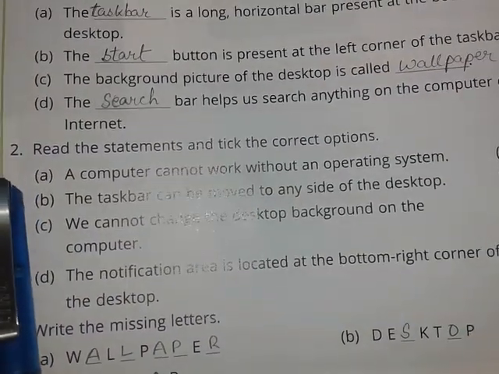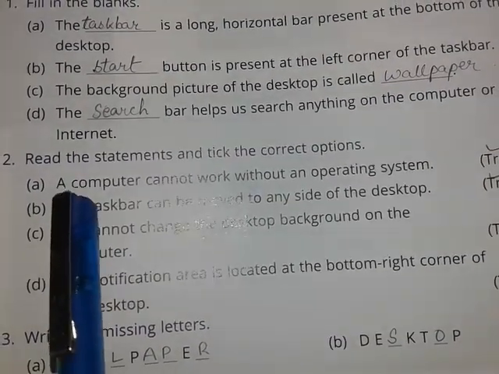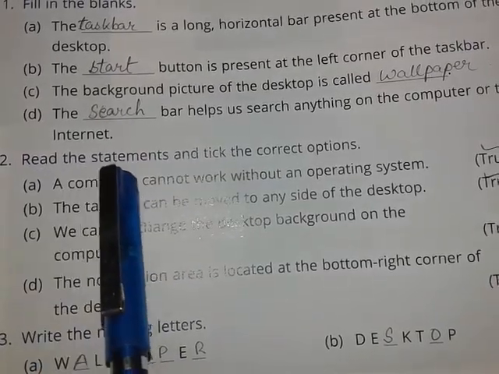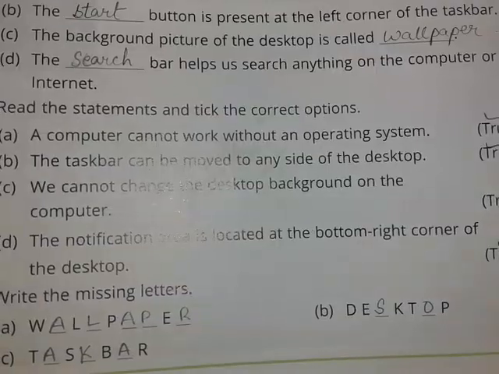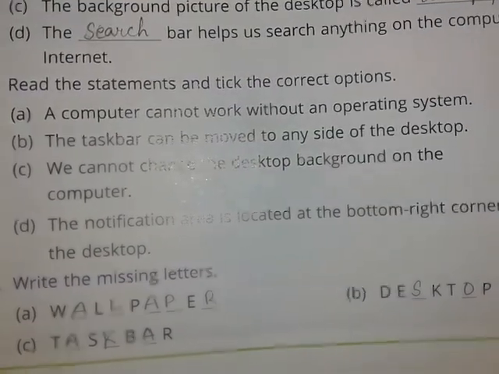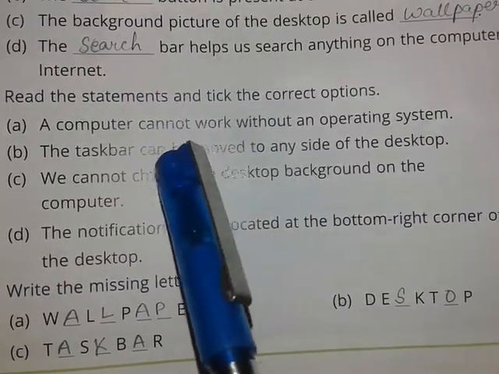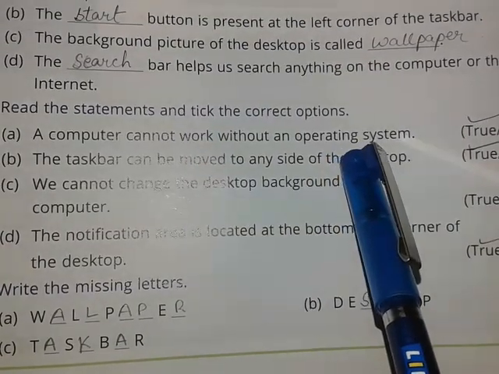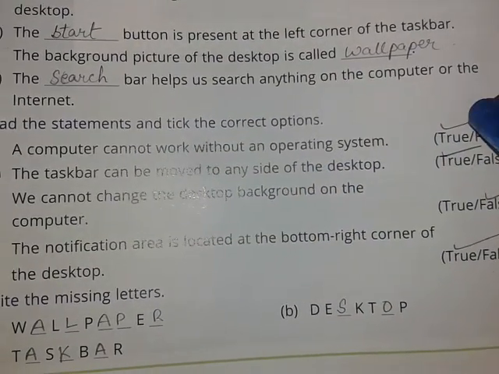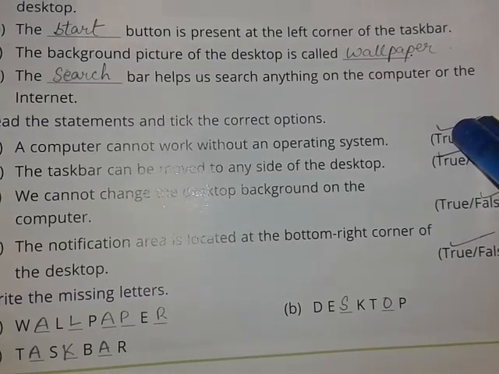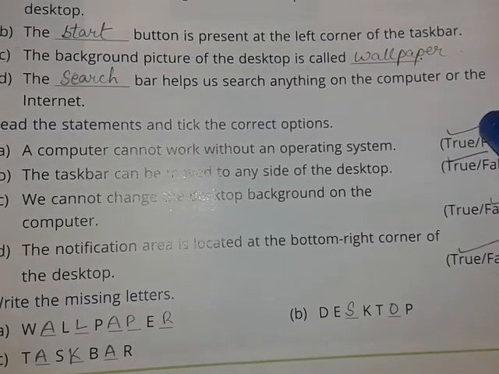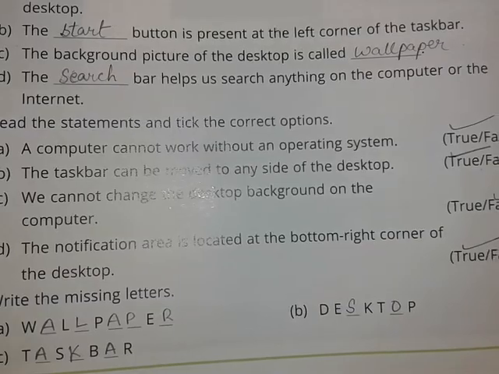Moving to number 2, we have some statements. Read the statement and tick the correct options. We have to tick whether the statements given are true or false. So the computer cannot work without an operating system. This is the first statement given, and this is a true statement. To let the hardware work, we need an operating system, and we have learned about this in the earlier chapter also.